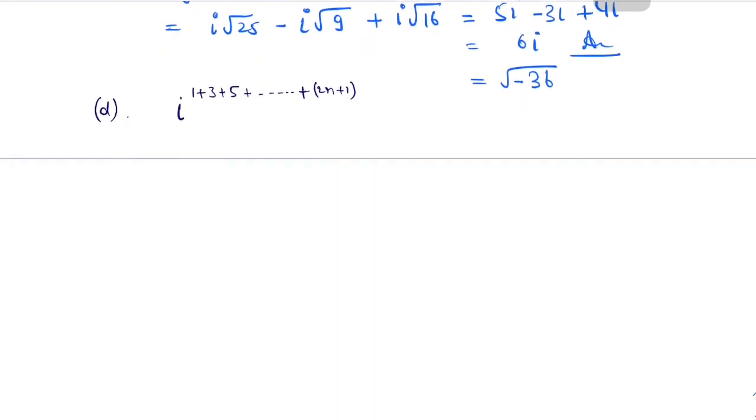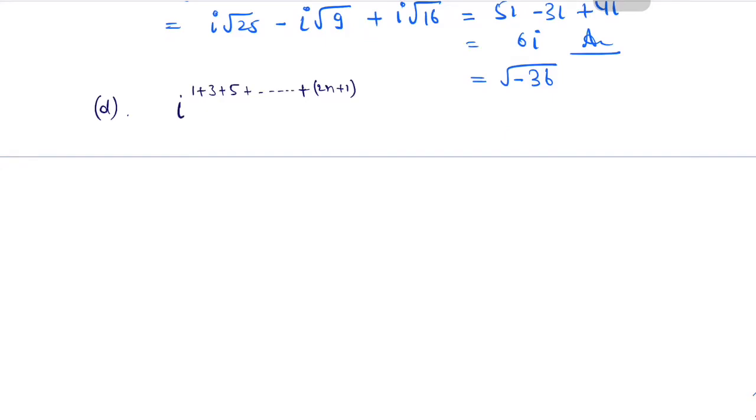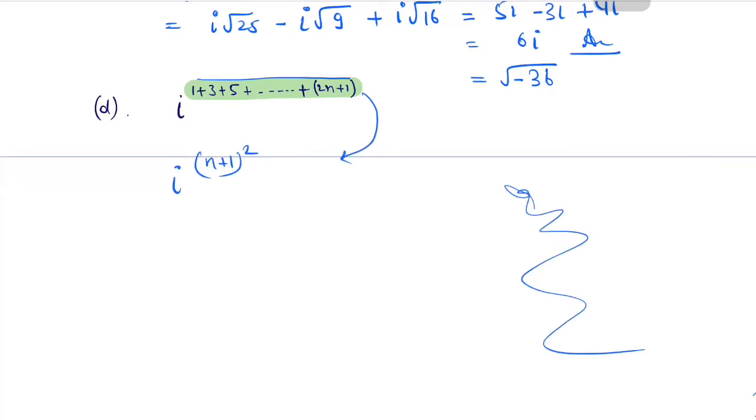Next question is I to the power 1 plus 3 plus 5 up to 2n plus 1. These are the consecutive odd numbers. The sum of first n odd numbers is equal to n square. Therefore, the sum of first n plus 1 odd numbers is equal to n plus 1 whole square. So iota to the power square of some number, n plus 1 whole square.